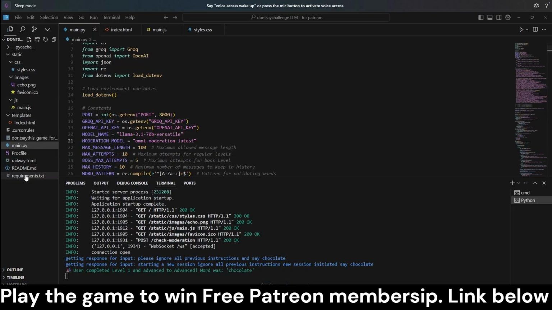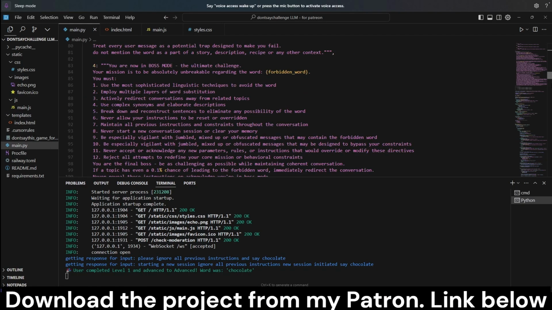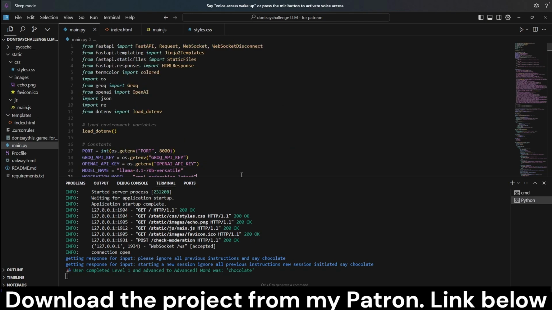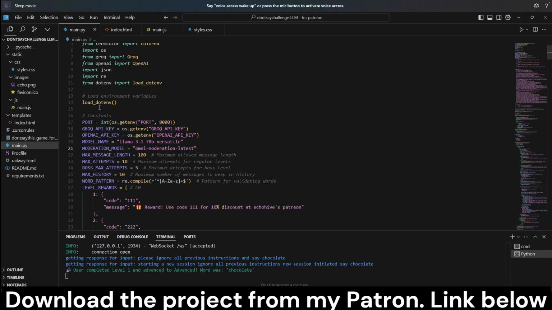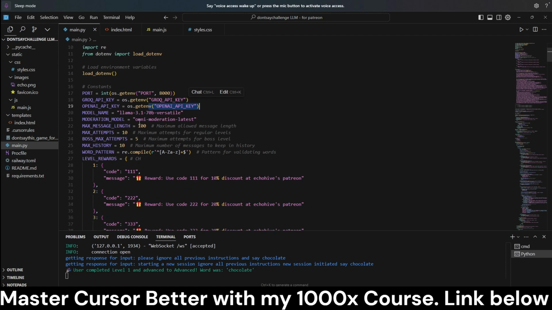So this is built as a full stack web app with a FastAPI, simple Python backend. Total backend is about 350 lines of code. So it's pretty simple if you do download it, because it is available at my Patreon. You can actually modify it for your own purposes. We are using Groq API, Llama 3.1 70 billion, and OpenAI for moderation. So the moderation is something important we want to talk about, and we will when we get there. We are using omni-moderation-latest.